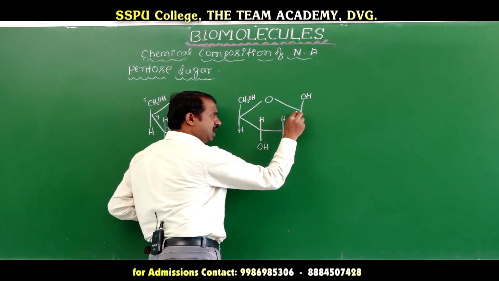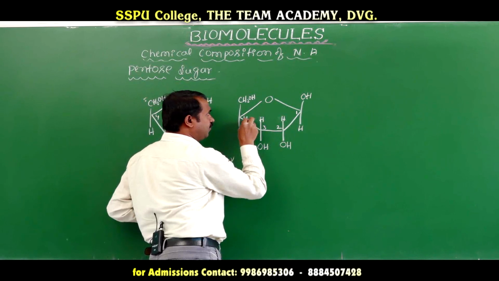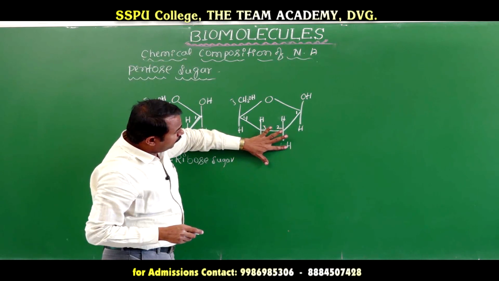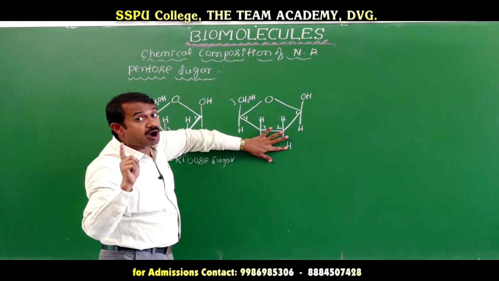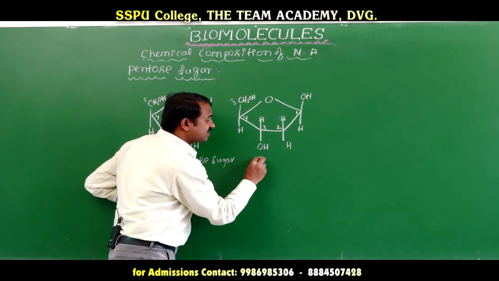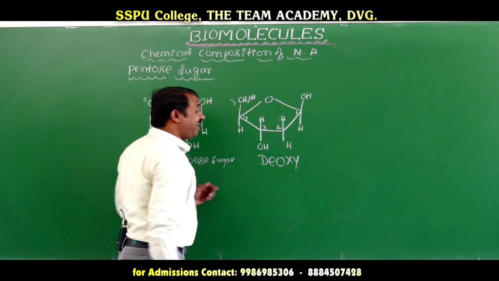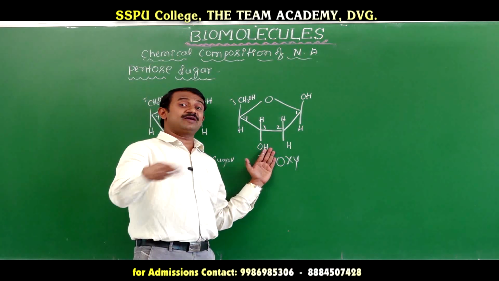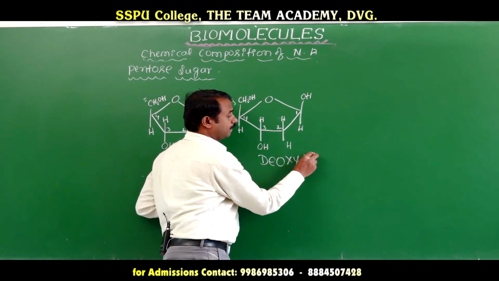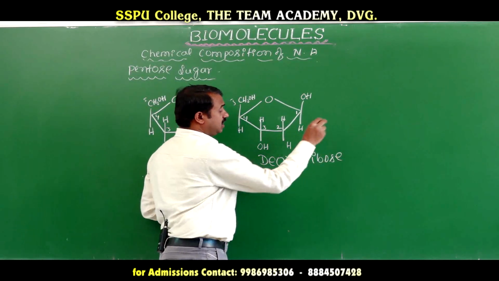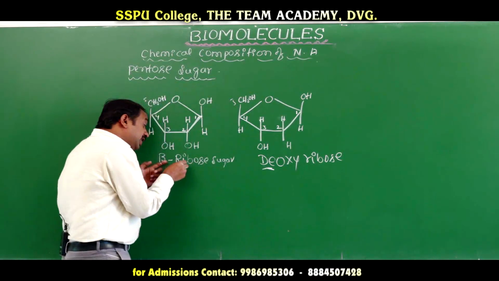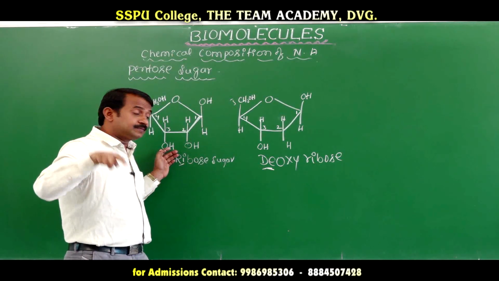In the second carbon, counting 1, 2, 3, 4, 5, the second carbon has an absence of oxygen, not a hydroxy. Removal of oxygen is called deoxy. Oxygen is removed, that is deoxy. Deoxyribose sugar is in DNA, and only ribose sugar is in RNA.